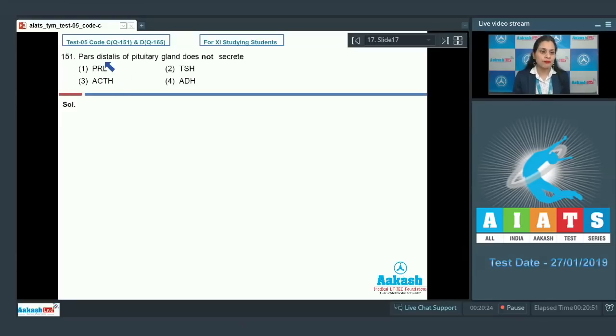Question number 151. Pars distalis of pituitary gland does not secrete, and the options are PRL, TSH, ACTH and ADH. This PRL stands for prolactin.